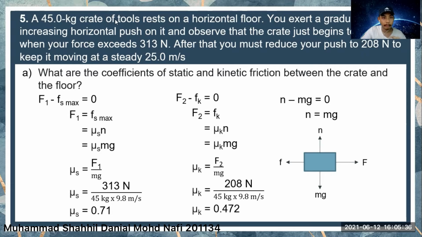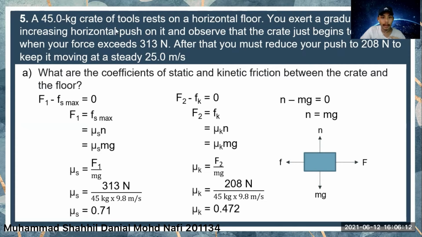A 45 kilogram crate of tools rests on a horizontal floor. You exert a gradually increasing horizontal push on it and observe that the crate just begins to move when your force exceeds 313 Newton. After that, you must reduce your push to 208 Newton to keep it moving at a steady 25 meter per second. For the first question, we are required to find the coefficients of static and kinetic friction between the crate and the floor.